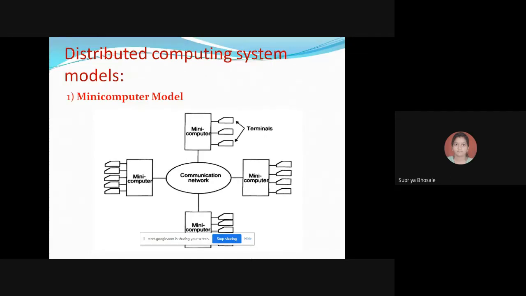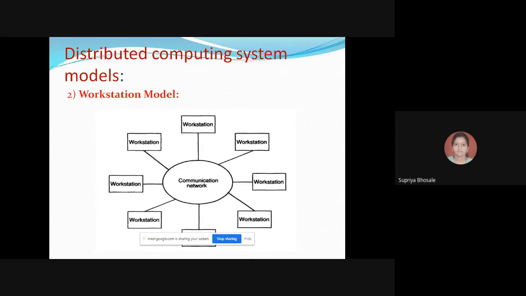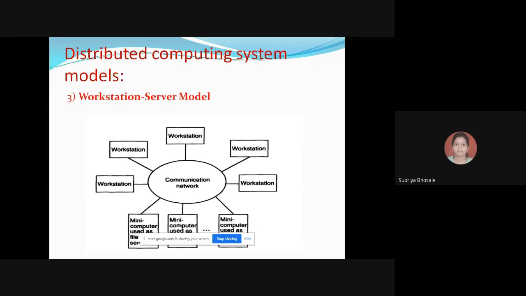Then we have gone through different distributed computing system models. So any one or any two of the models can be asked in your exam for details or explanation purposes. Okay, so this question may carry 4 marks. So any of the models can be asked. The first model we have gone through is the mini computer model, then the workstation model. The workstation model has disadvantages, and how they were covered in the workstation server model, that we have seen.